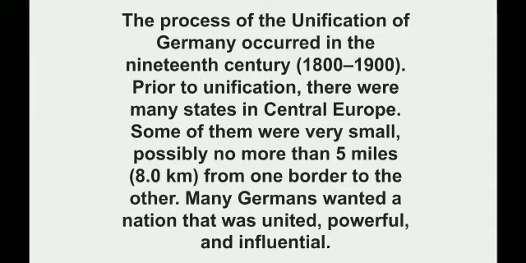So, till here, what we have learned is that the process of the unification of Germany occurred in the 19th century, and prior to unification, there were many states in Central Europe. Some of them were very small, possibly no more than 5 miles from one border to the other. Many Germans wanted a nation that was united, powerful, and influential.